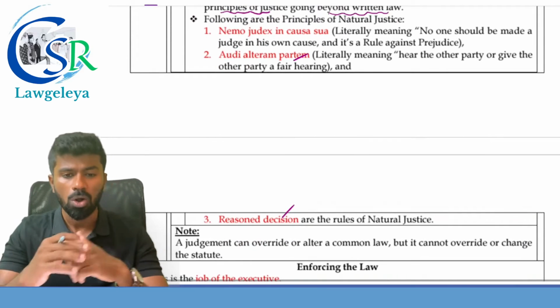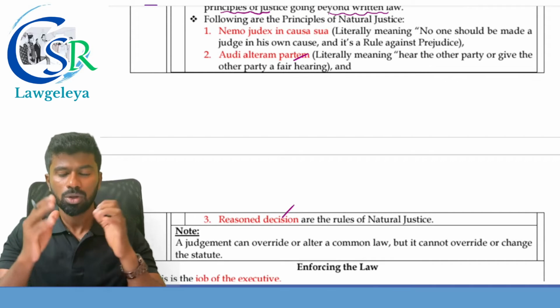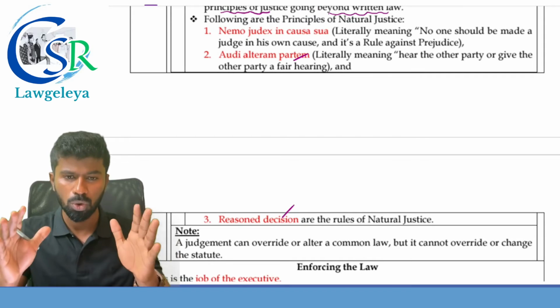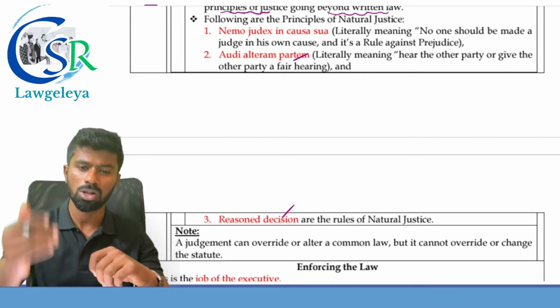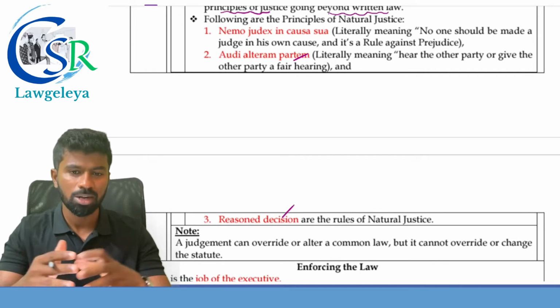Next one is what? Audi alteram partem, means what? Hear the other side as well. So can a court decide a case without hearing the opposite party? No, no. It is against what? The principle of natural justice. Audi alteram partem means what? Hear the other party, or give the other party a fair hearing.